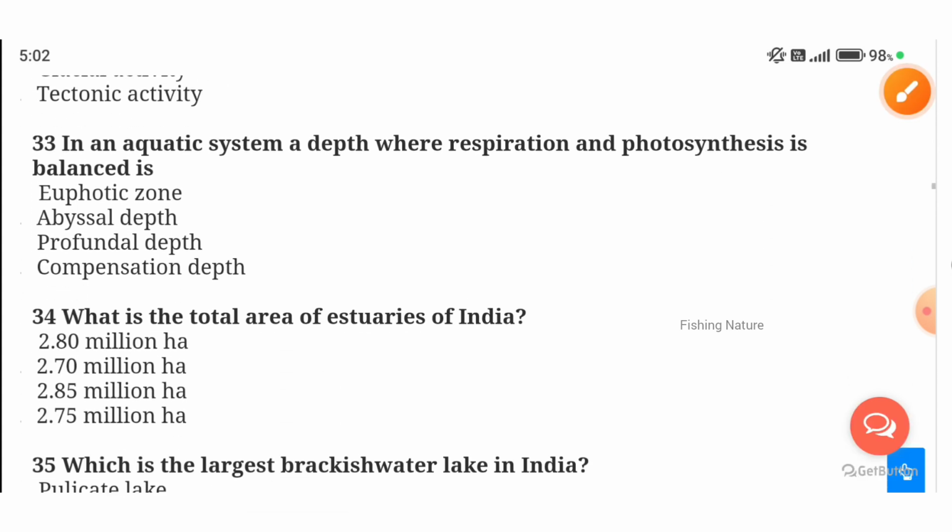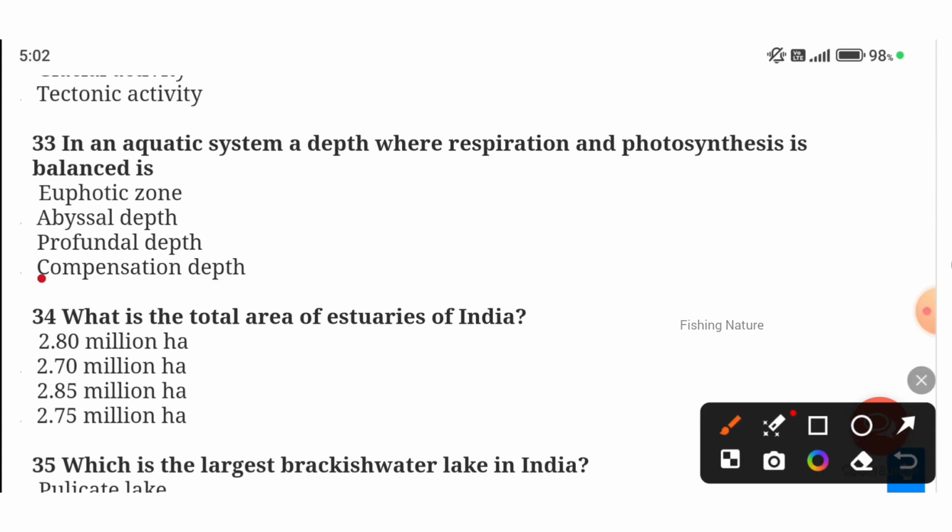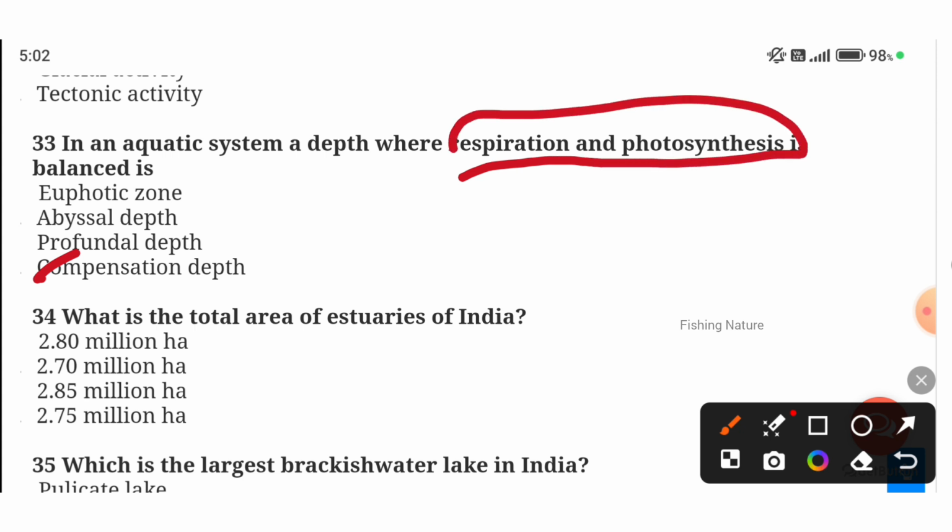Next, in an aquatic system, a depth where the respiration and photosynthesis are balanced. In the compensation depth, both respiration as well as photosynthesis are balanced.